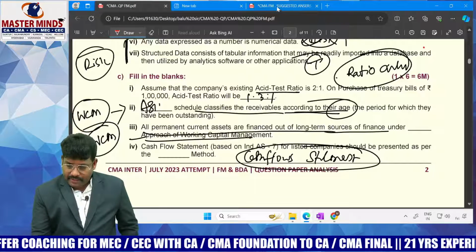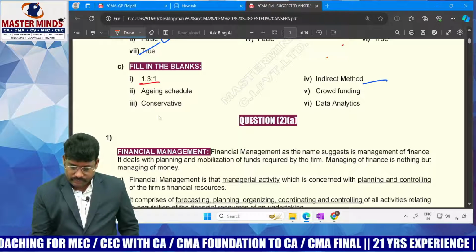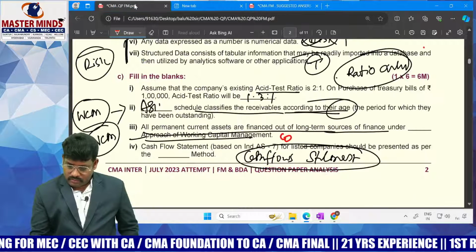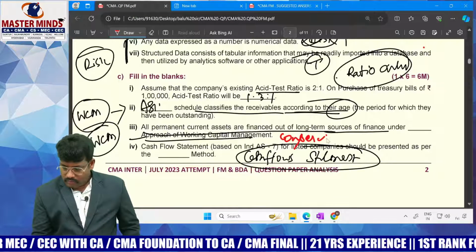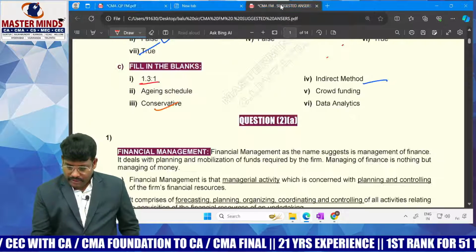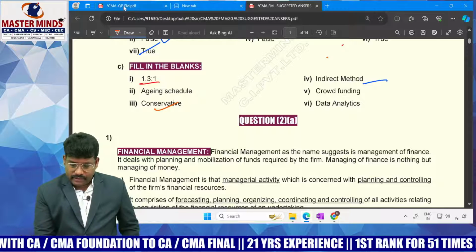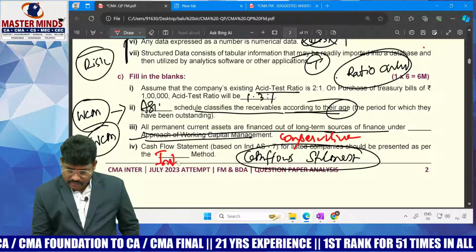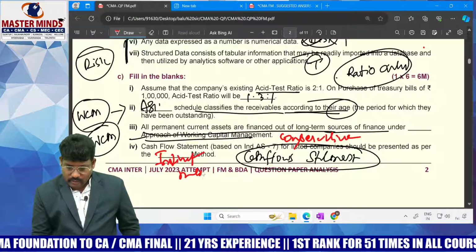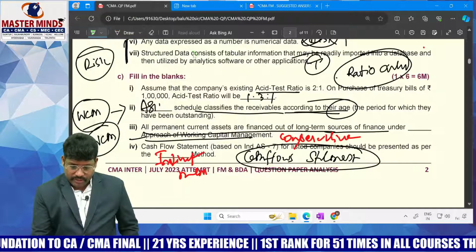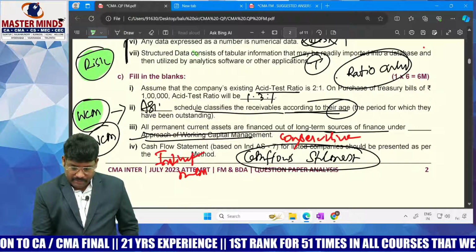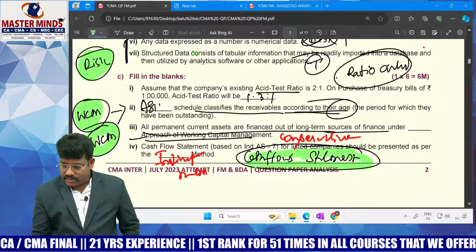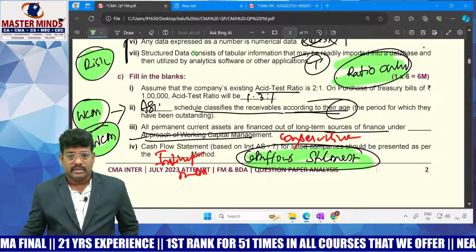For the third one, permanent is a conservative approach, and here it is nothing but the indirect method, cash flows indirect method. So try to understand the risk chapter, working capital management, cash flow statement, ratio analysis, they asked.